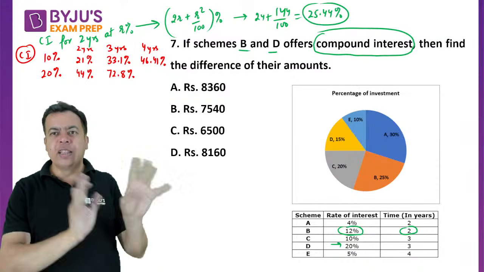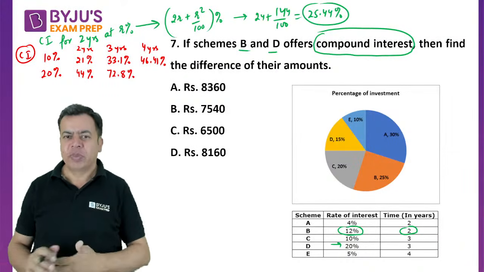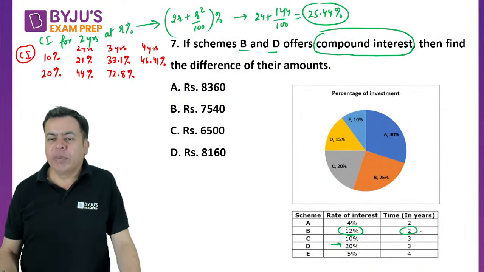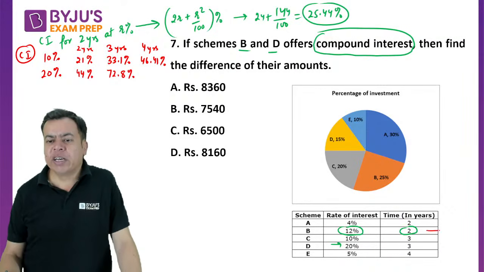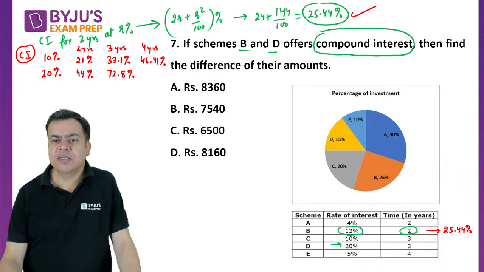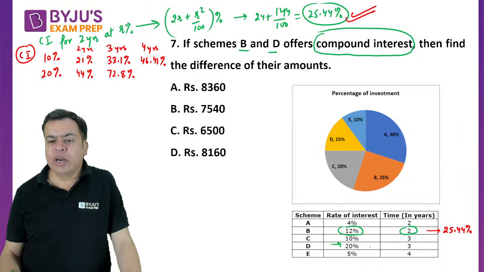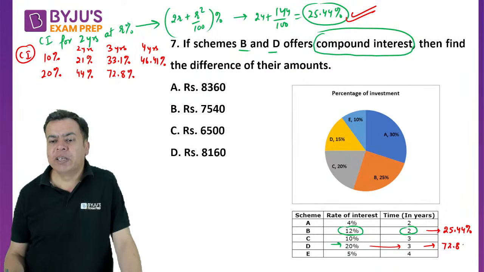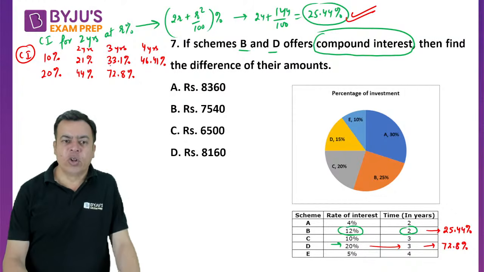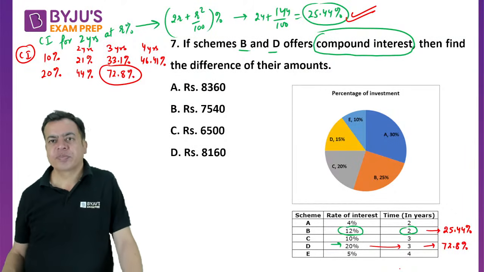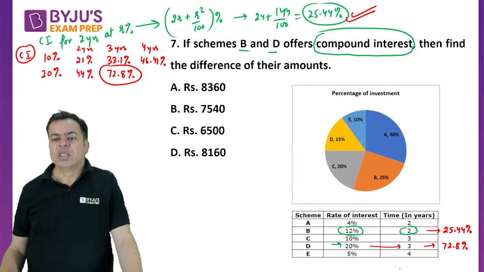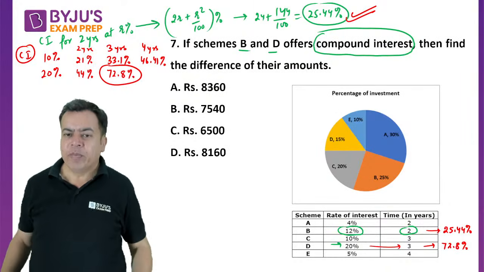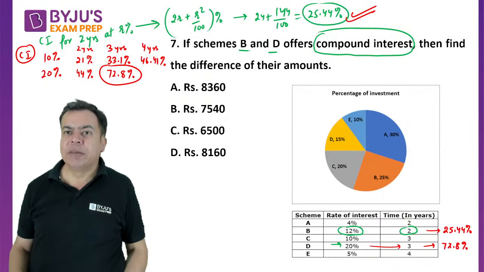If you know all this, now come to the question, right? For B you will be getting 12% for 2 years. That means total interest will be 25.44%, right? We have calculated this. And 20% for 3 years, it will be 72.8%. We know this. So now B, what is the principal?